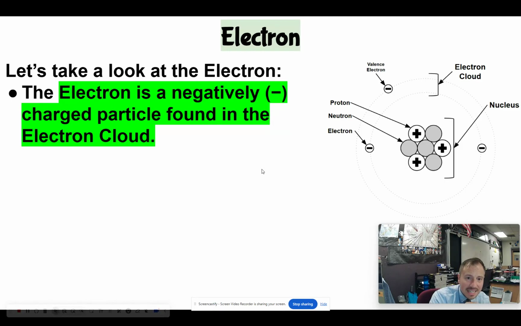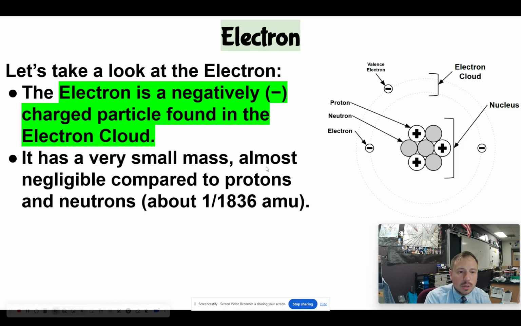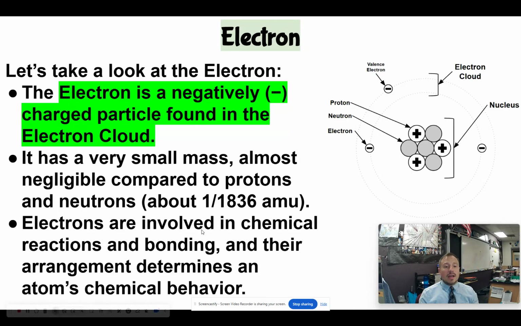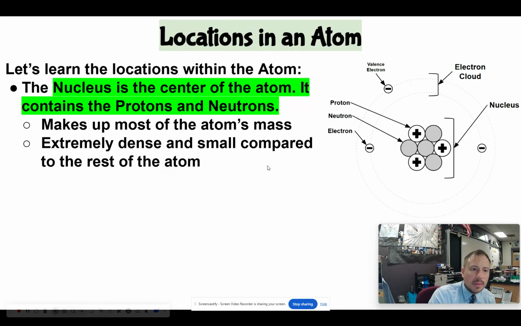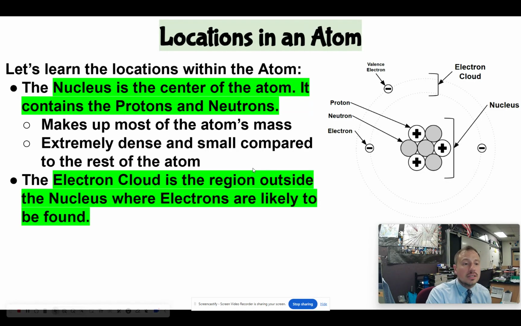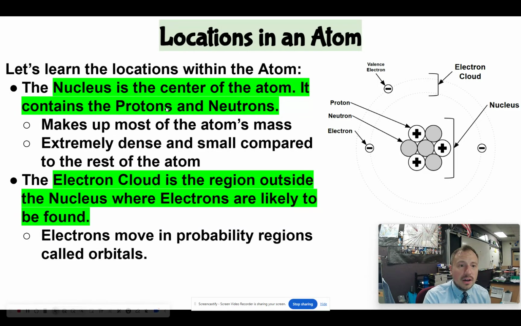Now, the electron is the negatively charged particle found in the electron cloud. Very small mass, almost negligible in comparison. So if we said the proton and the neutron have a mass of 1 AMU, the electron has a mass of 1 over 1,836 AMU. Very, very small. They're involved in chemical reactions and bonding. Their arrangements determine an atom's chemical behavior. So the locations. We already sort of talked about this. The nucleus is the center of the atom. It contains the protons and the neutrons. And the electron cloud is the region outside the nucleus where the electrons are likely to be found.